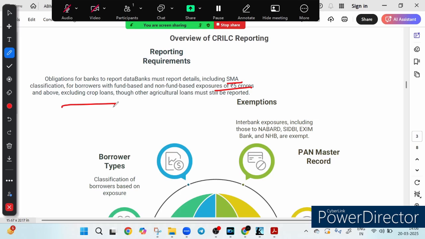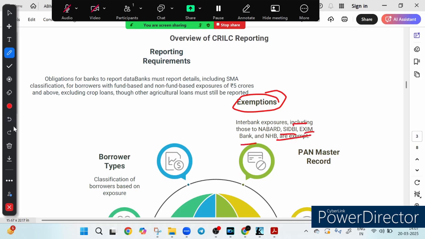But note, crop loans are not included, right? Although other agriculture loans still need to be reported. So agriculture loans are of various types. Especially crop loan is excluded, and other loans should be included. Exemptions are there. What exemptions are there? So not everything goes into CRILC. Exposure to institutions like NABARD, SIDBI, Exim Bank, NHB, these are exempted.